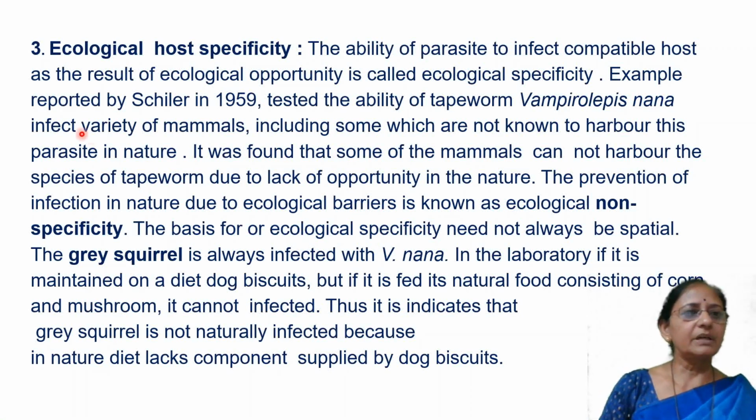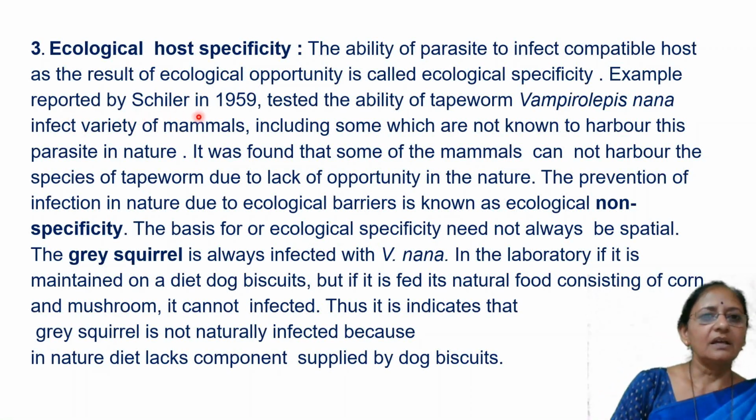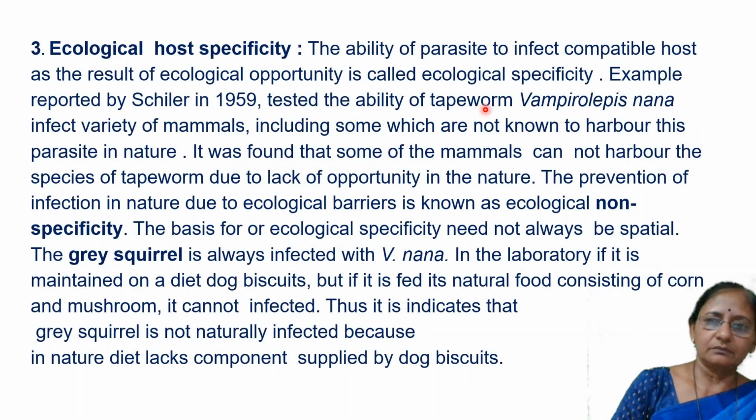This example was reported by Sealer in 1959. He tested the ability of the tapeworm Vampirolepis nana, which is the biological name of this tapeworm, and which infects a variety of mammals.